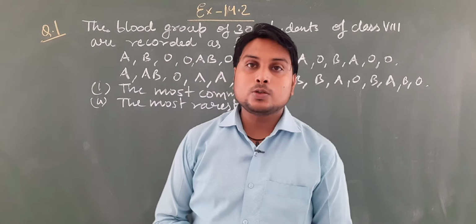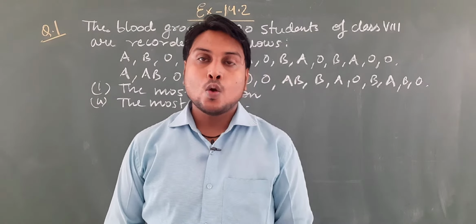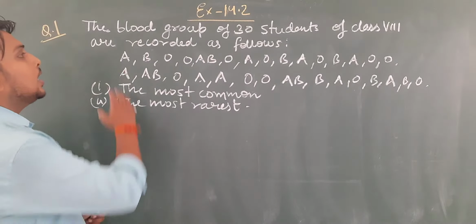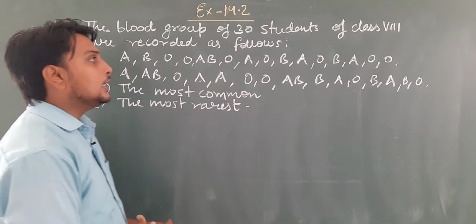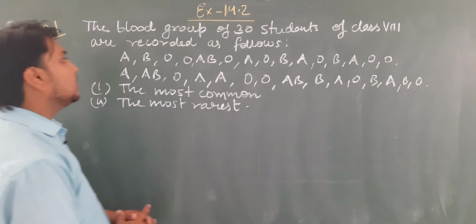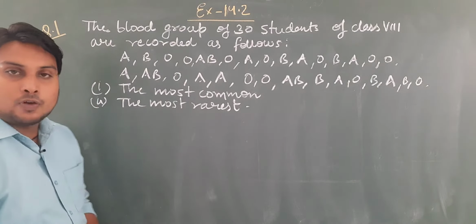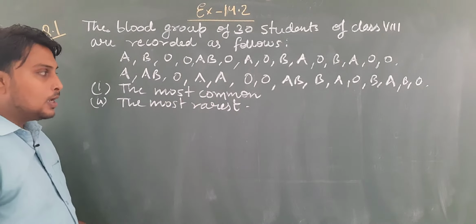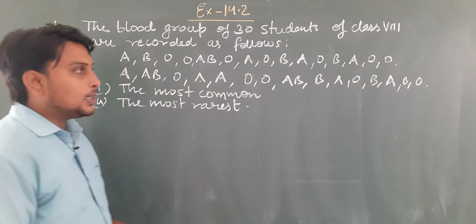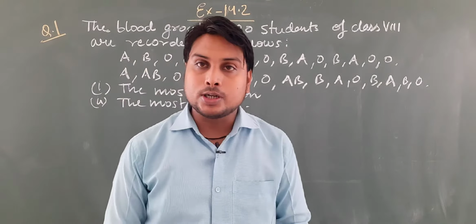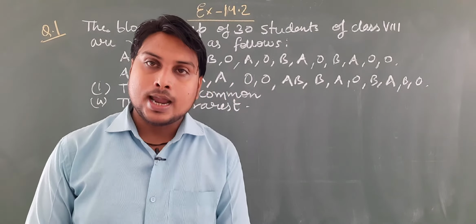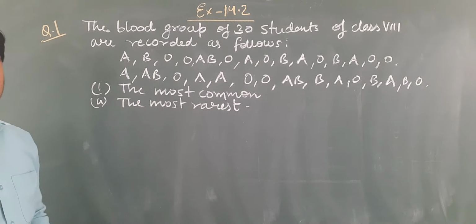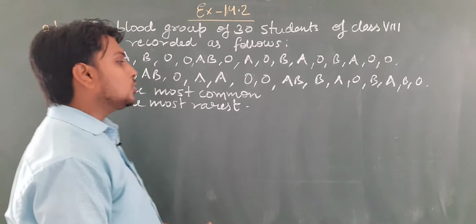Now students, coming to the first question of exercise 14.2, and what is the question? The question is, the blood groups of 30 students of class 8th are recorded as follows. Here the blood groups are given. The question is to represent this data in a discrete frequency distribution, and then you have to tell which blood group is most common and which blood group is rarest.